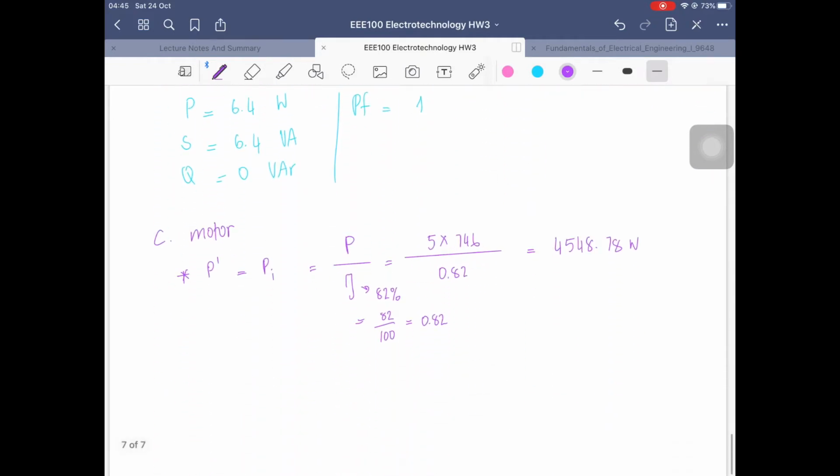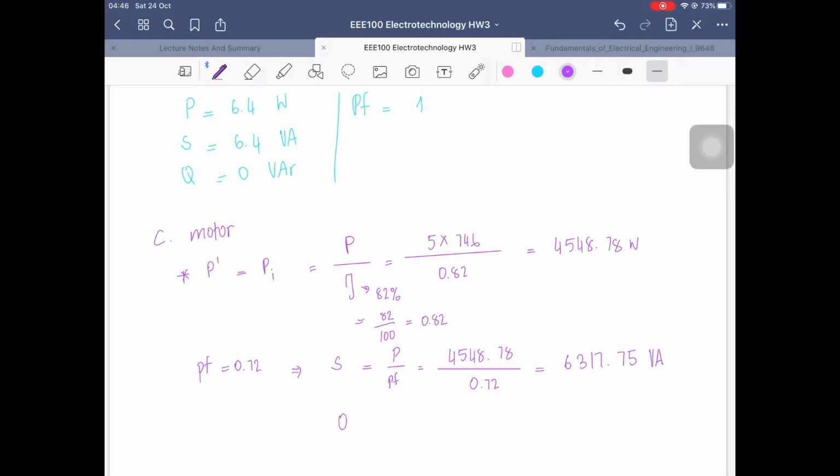It actually does not matter in finding the apparent power whether it is plus or minus, because in the end it matters in the imaginary part, which is the reactive power of the complex number. So now we have the S, which can be found from the power factor, which is around 6,317.75 VA.